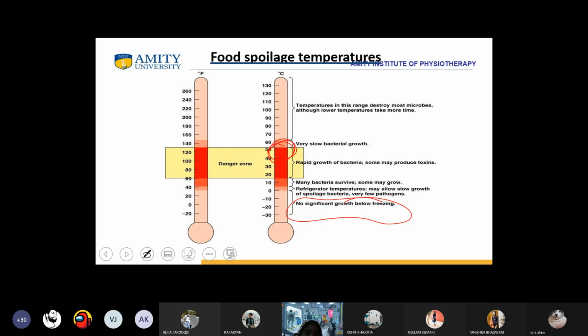So here there is rapid growth of bacteria, is there or not? And what is the temperature right now? It is also between 10 to 20 itself. Our temperature is not below 10. It is 18 degrees Celsius.